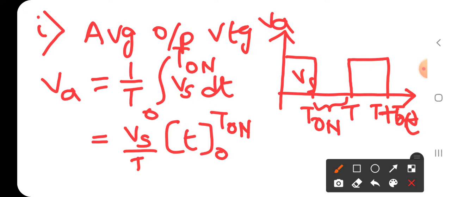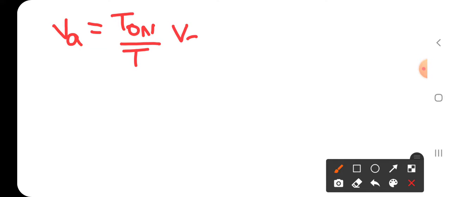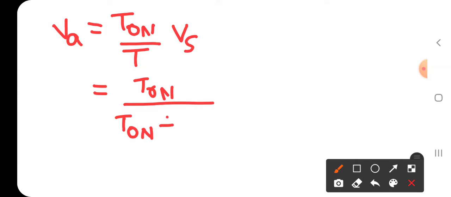Or we can also write this as Va is equal to T on by T into Vs, where T is T on plus T off.